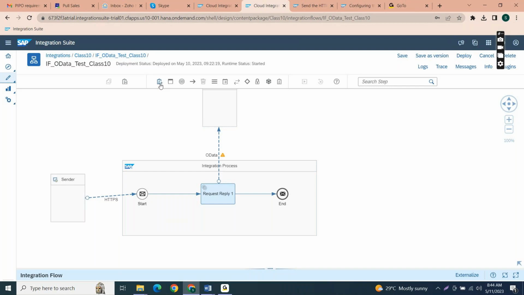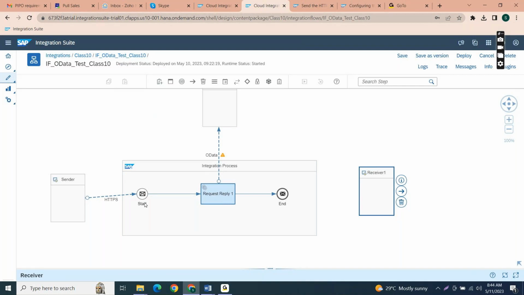By using request reply, you can connect with a third party service in between the integration process. Once we receive the data from the sender system, before sending it to the receiver system, you can connect with the third party system using request reply.